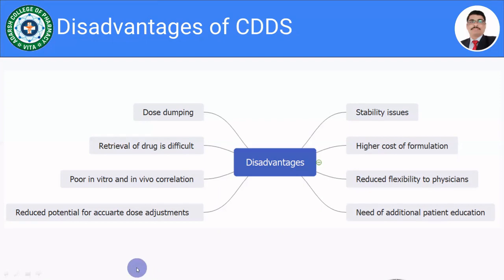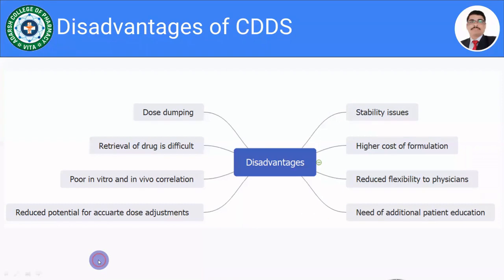Moving towards the next limitation, that is stability issues. If we have given the drug by oral route of administration, there are so many drugs that are going to be metabolized in the GIT due to certain enzymes which are present in the gastrointestinal tract. So sometimes stability issues may arise when we are preparing the controlled drug delivery system.